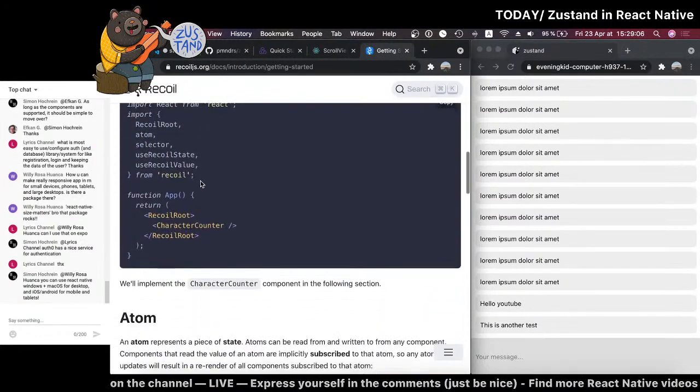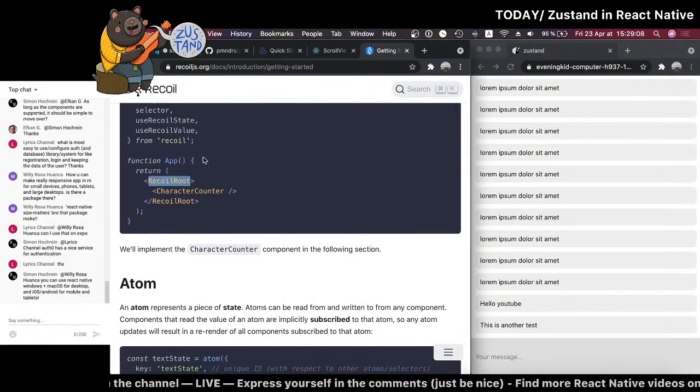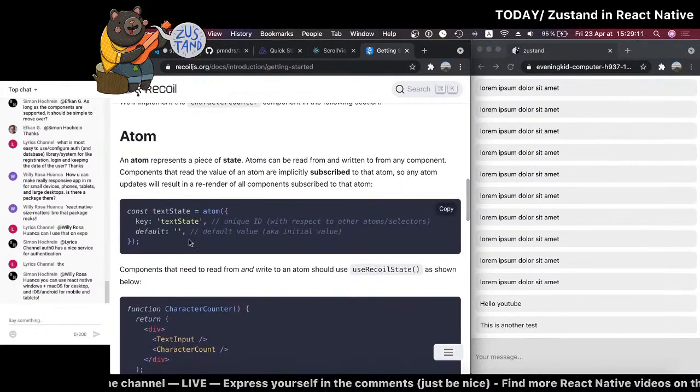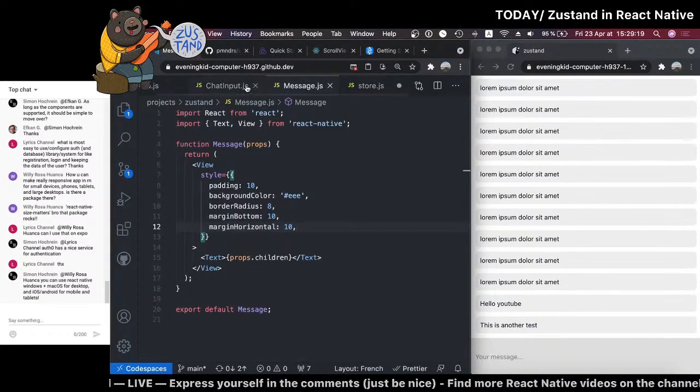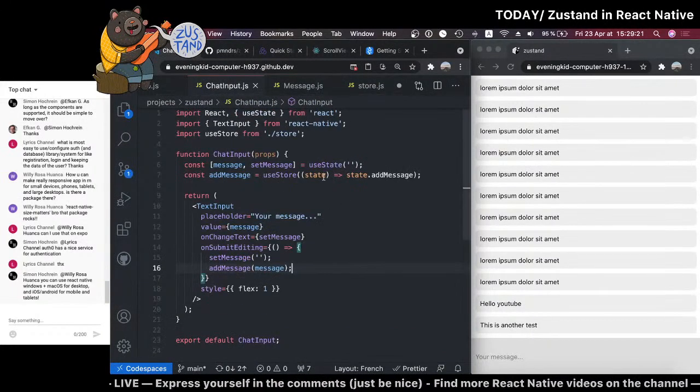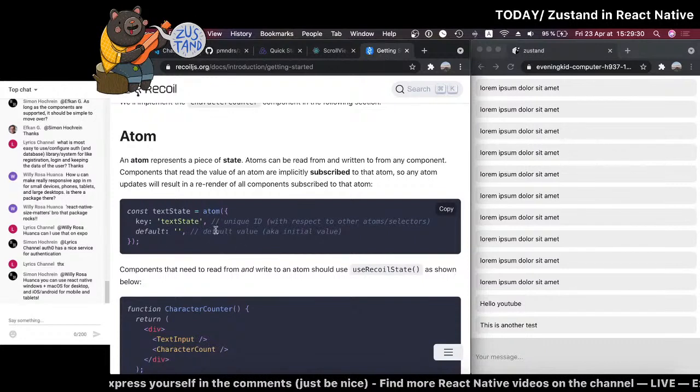If you look at the code, this is RecoilRoot, the provider, and then you create this kind of thing. So an atom works a bit like a state. You know what we had in the chat input? Usually you just do useState, and that's the default value, and then you have the current value of it, and a function to update it. This works exactly the same.